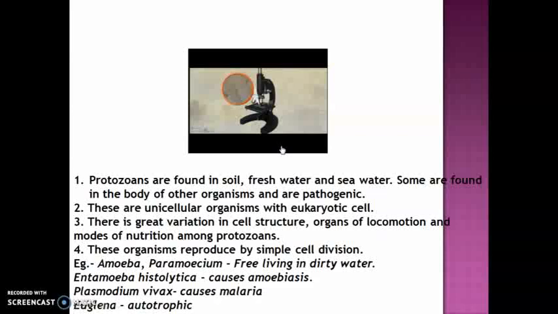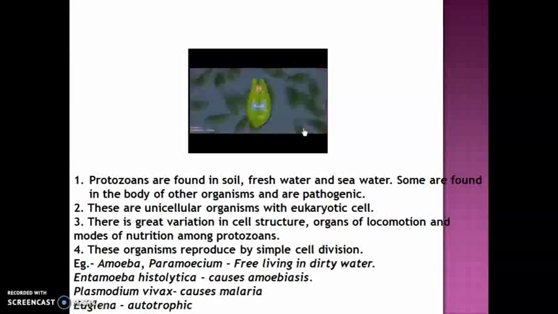So variation in their cell structure that we can see, as I told you, under microscope, the organs of locomotion, how they move and how they take food, these are altogether different. These organisms reproduce by cell division. As you can see, one organism is getting divided into two. So simply the cell is getting divided into two parts.